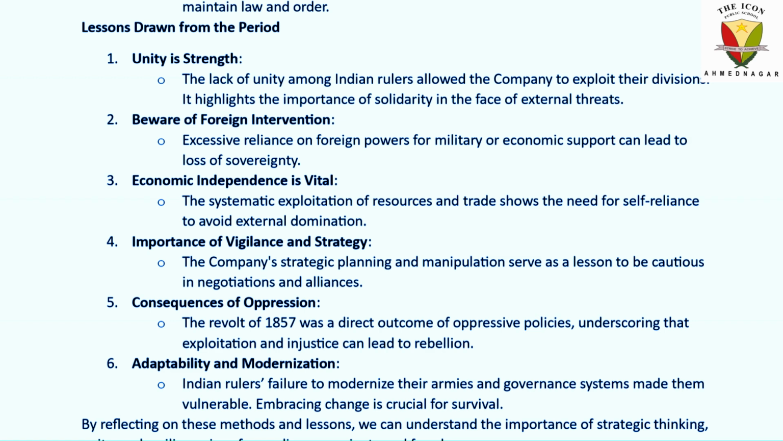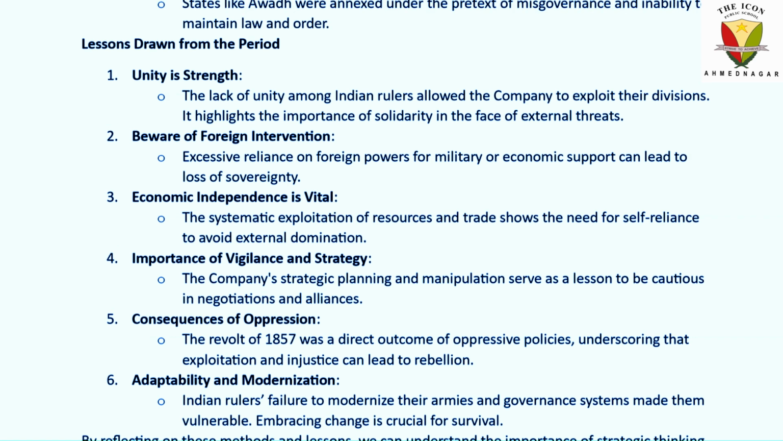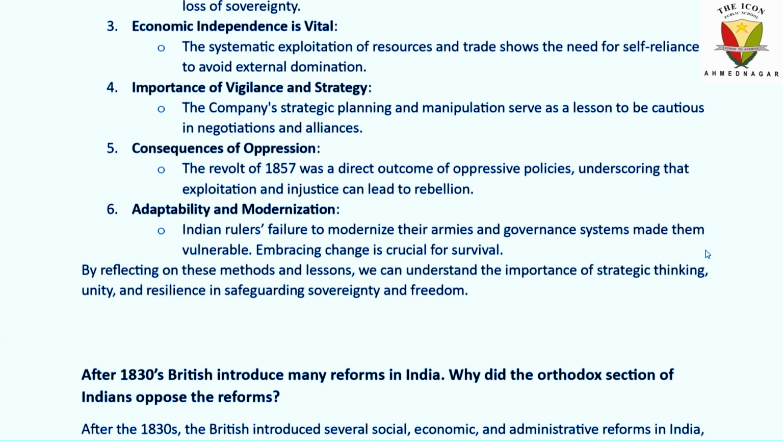Importance of vigilance and strategy. The company's strategic planning and manipulation serve as a lesson to be cautious in negotiations and alliances. Consequences of oppression: the revolt of 1857 was a direct outcome of oppressive policies, underscoring that exploitation and injustice can lead to rebellion. Adaptability and modernization: Indian rulers' failure to modernize their armies and governance systems made them vulnerable.